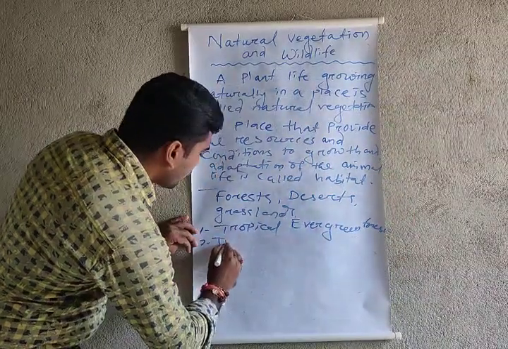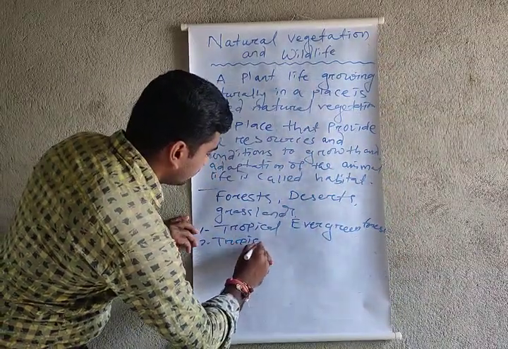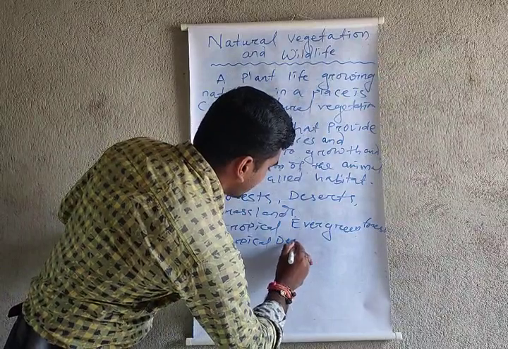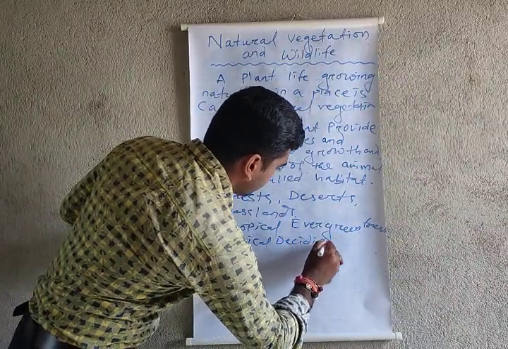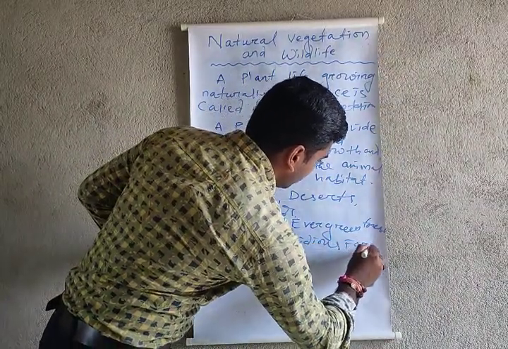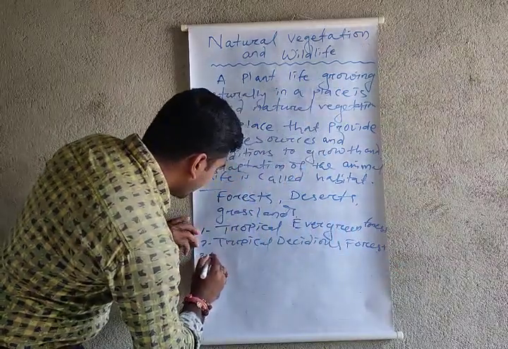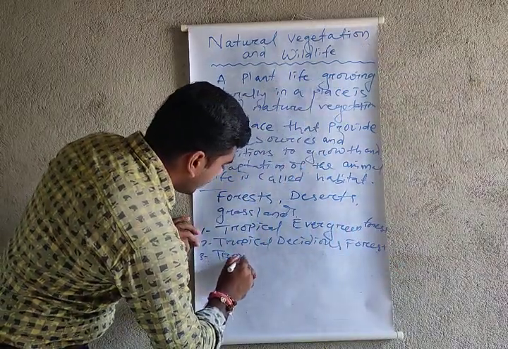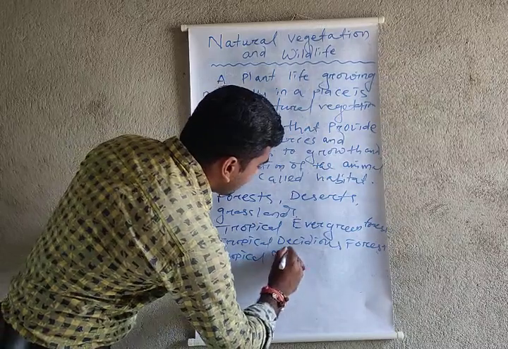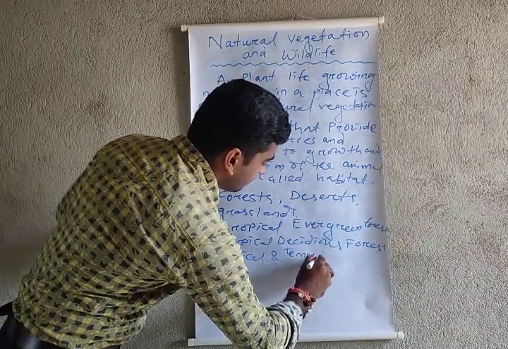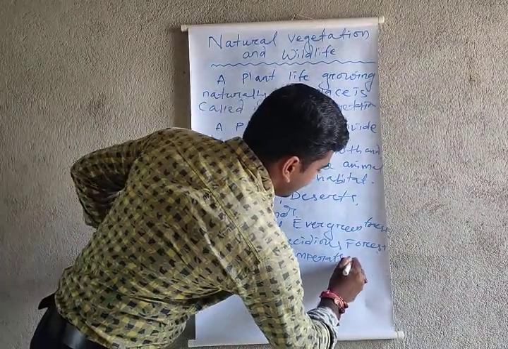Number 2, tropical deciduous forest. Number 3, tropical and temperate grassland.